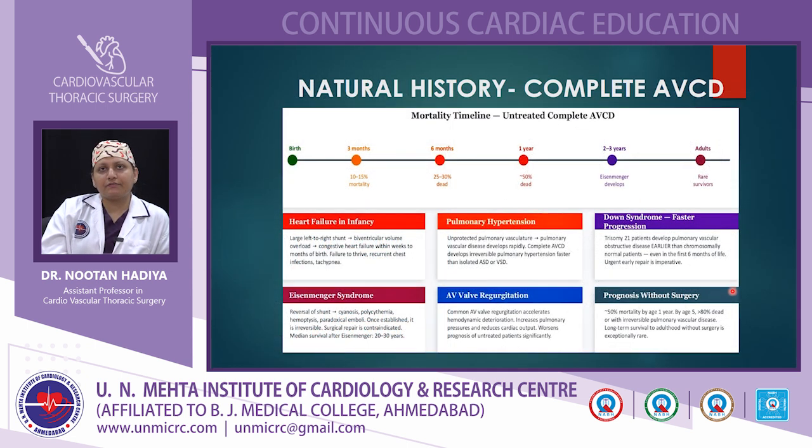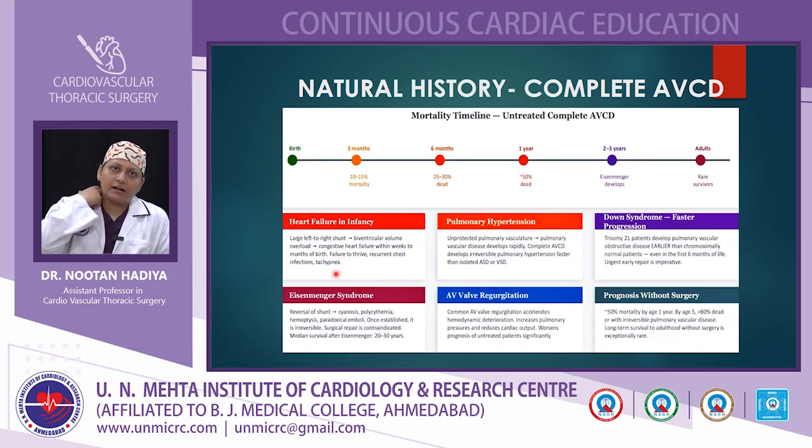Coming to the natural history of complete AVCD. In the natural history of complete AVCD, at 3 months 20 to 30% mortality is seen. By the age of 6 months, 25 to 30% have died, and at the age of 1 year, more than 50% of patients have died. There is a slow development of Eisenmengerization by 2 to 3 years, and in adults it is mostly not seen. What are the consequences in these patients?